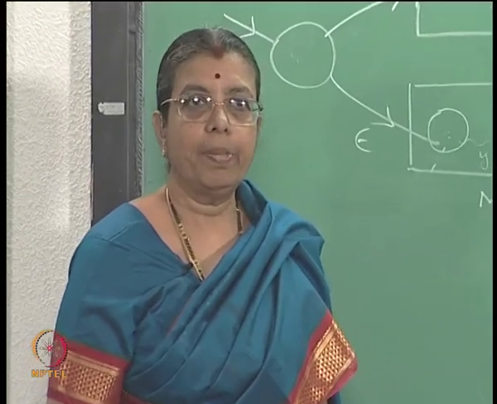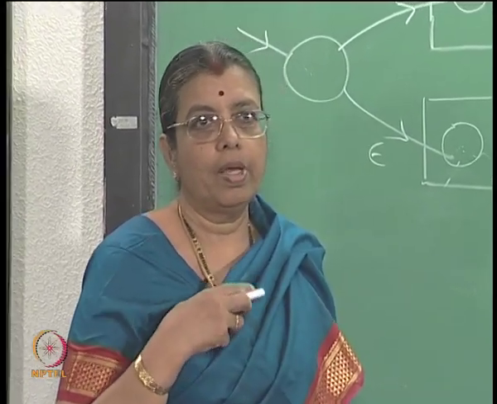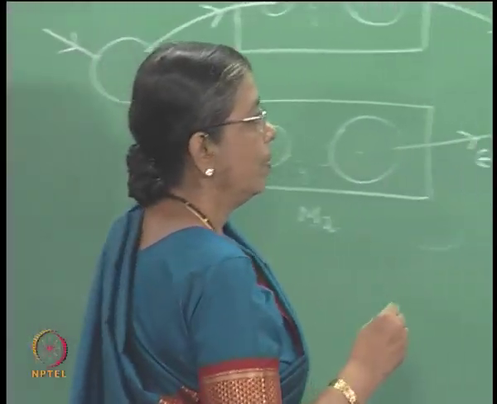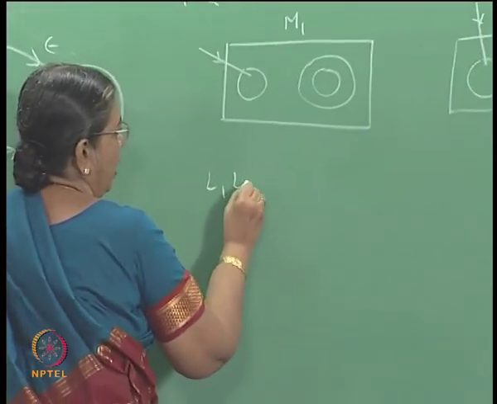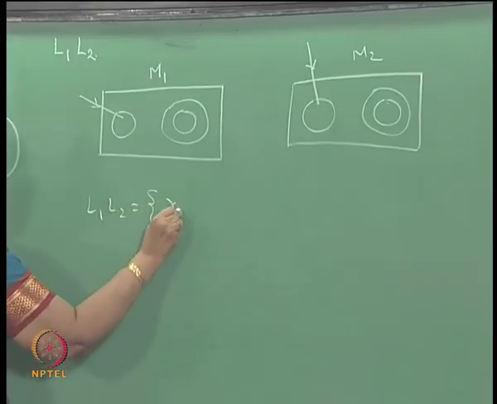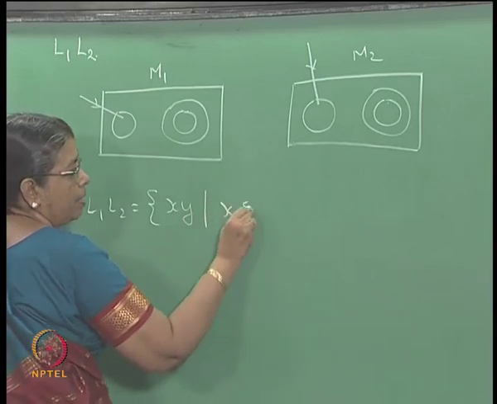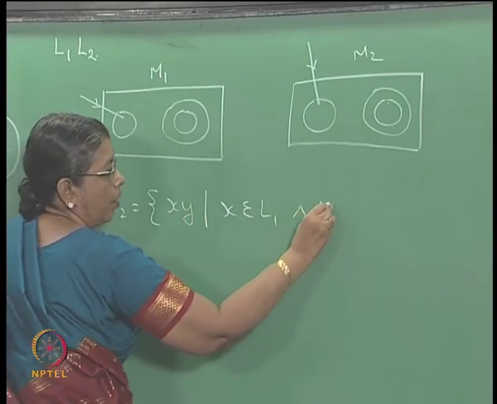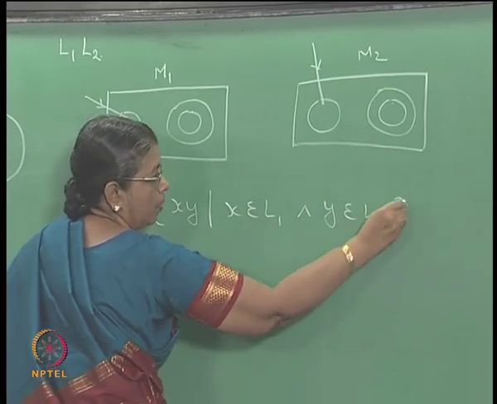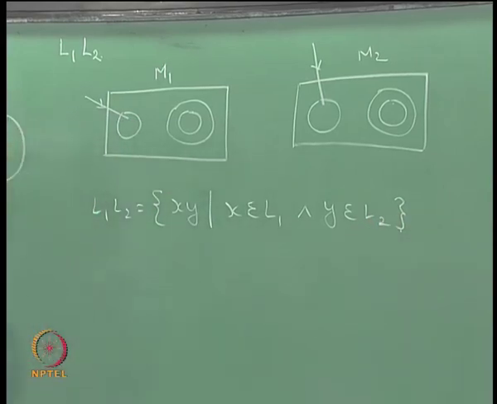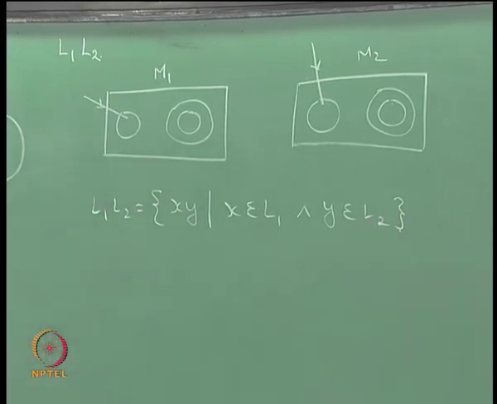Now, you want to accept L1 L2. What is L1 L2? L1 L2 consists of strings of the form x y, x belongs to L1 and y belongs to L2, right. Now, how can you get this from this diagram?